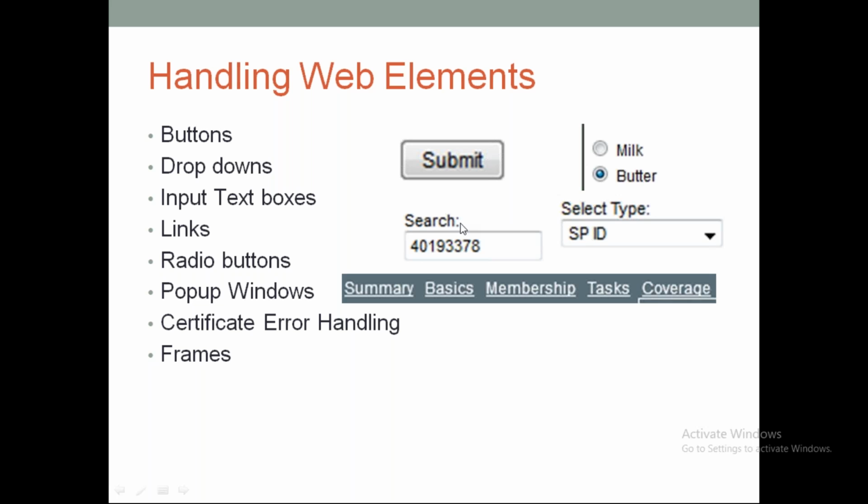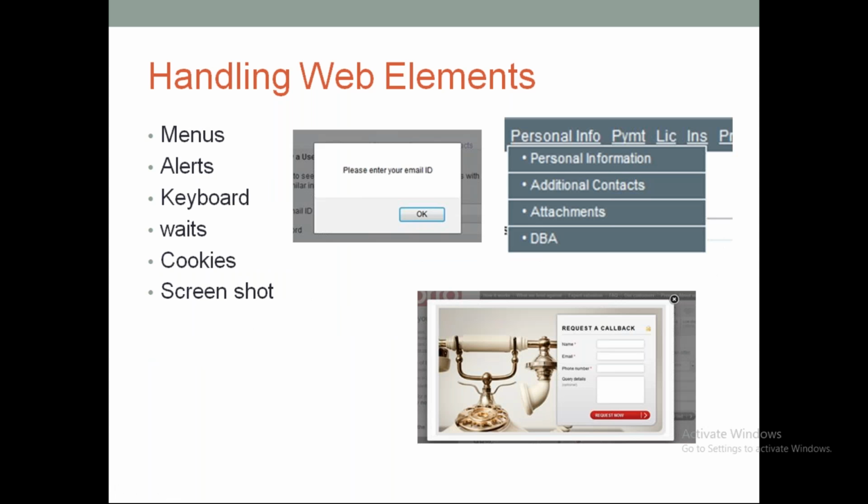There are a lot of web elements present on web applications. We will try to understand how to handle an alert, how to handle a menu, how to handle some pop-ups, anything you see on the web application or web page, which is nothing but web elements. We have to understand through the Selenium API how to handle them.